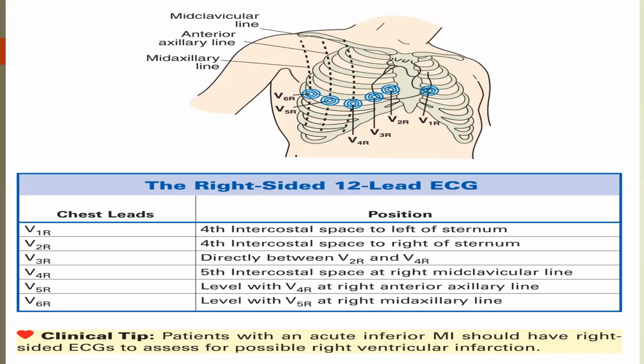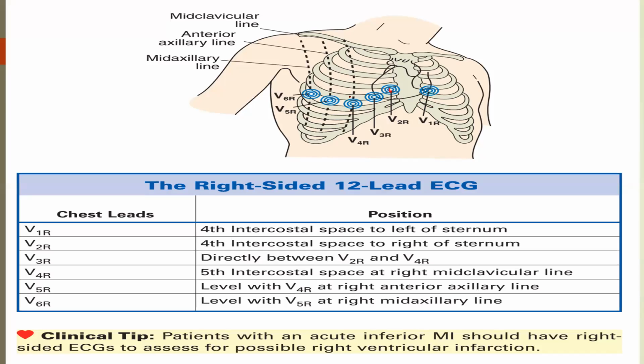Now, as we discussed left-sided chest leads, similarly, if you want to see electrical activity on the right surface of the heart, you will put right-sided leads. Nothing is different, it is the same as the left side. Just the thing is that for the left side, we started from the right-sided fourth intercostal space.